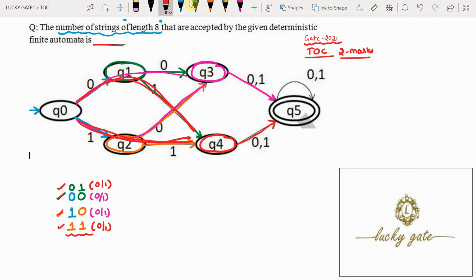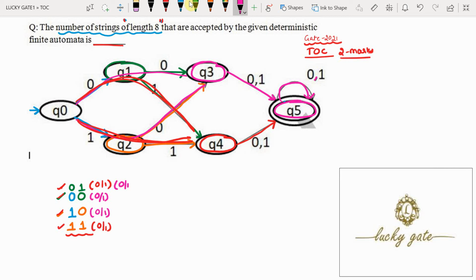But now I want to find how many strings of length 8 are accepted by this deterministic finite automata. Once it reaches the Q5 state, there is a self loop with input either 0 or 1. With this we have got 3 input symbols, so we have to get 5 more inputs.